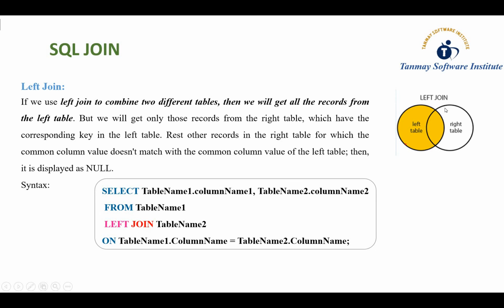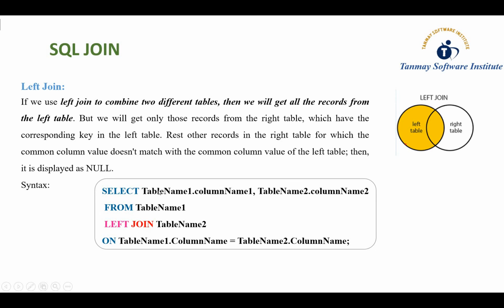So when we apply the left join on these two tables, whatever records table A, the left table, has, it displays all the records from the left table and only the matching records from the right table. So left join is nothing but all records from the left table and only matched records from the right table.